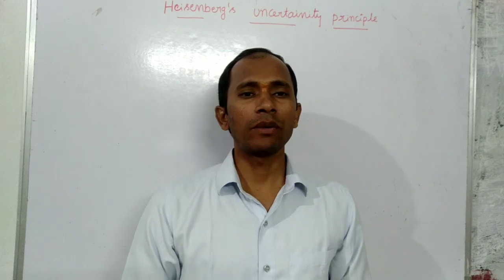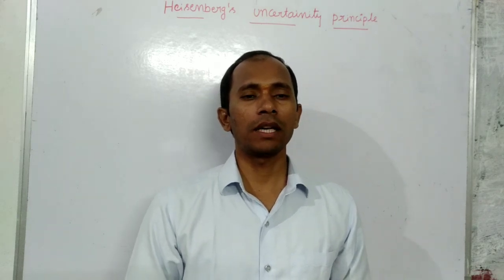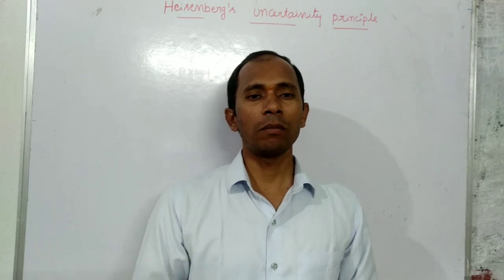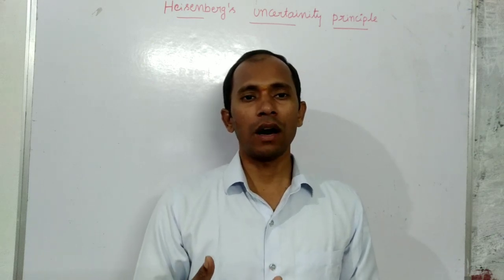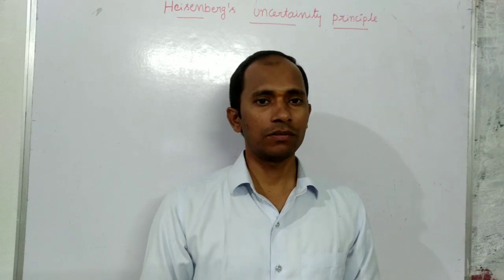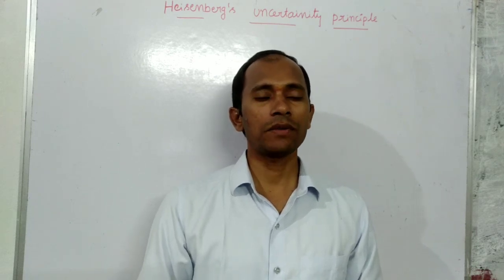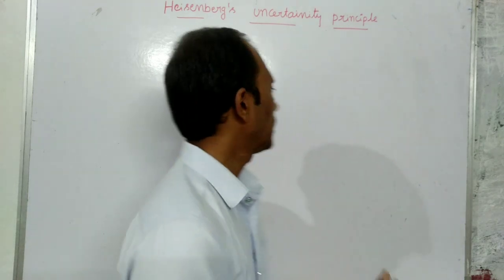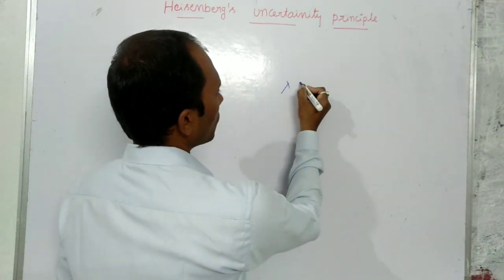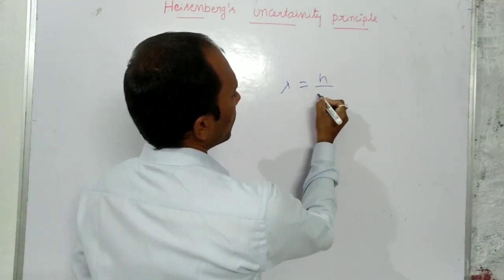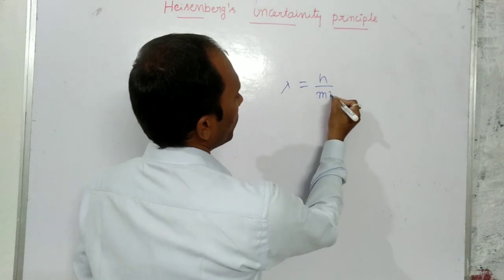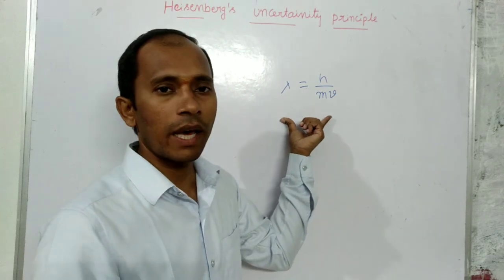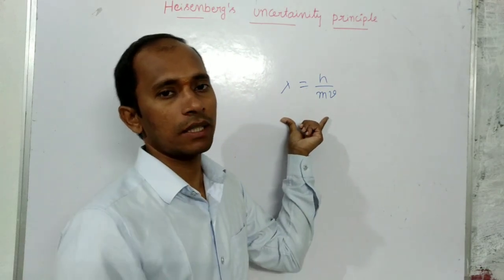Matter wave means if a particle or any matter is moving with some velocity v and has mass m, there always exists some wave, which is called a matter wave. The wavelength is given by de Broglie: lambda is equal to h by momentum, that means m into v. This is the generalized equation for any matter.